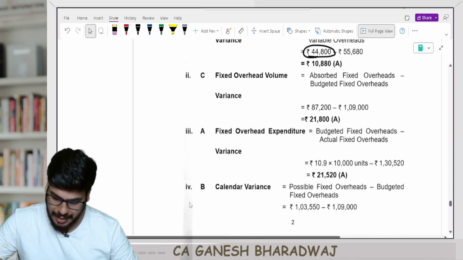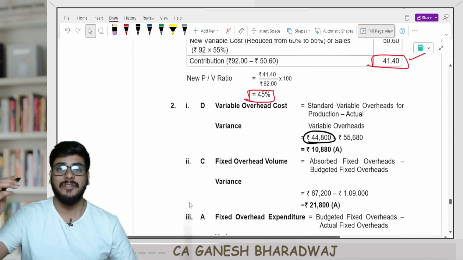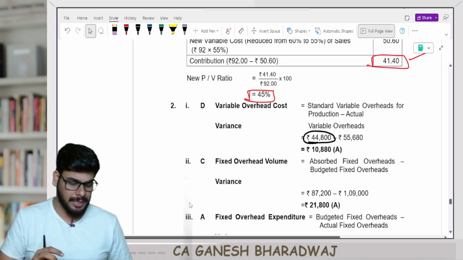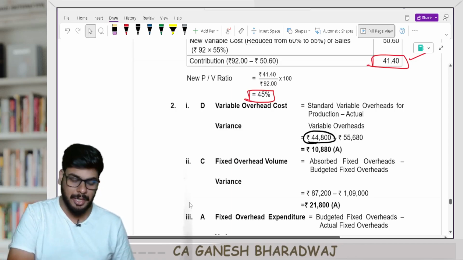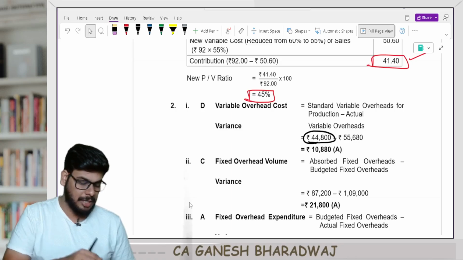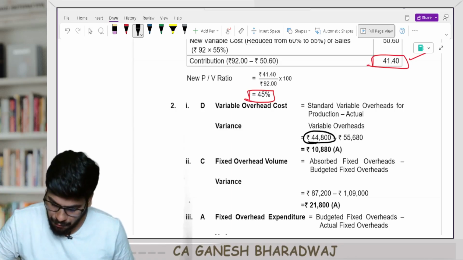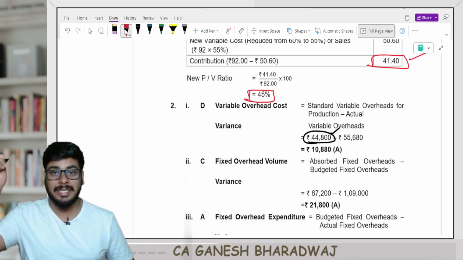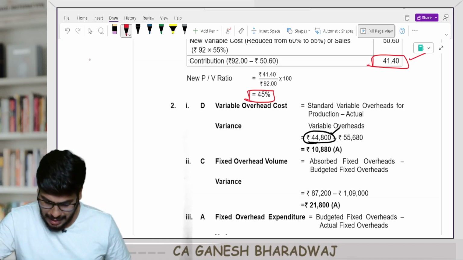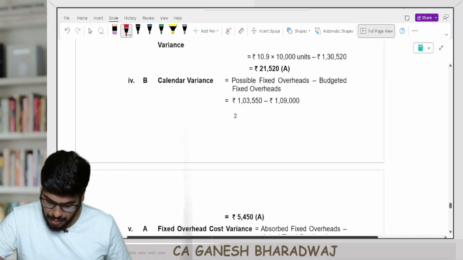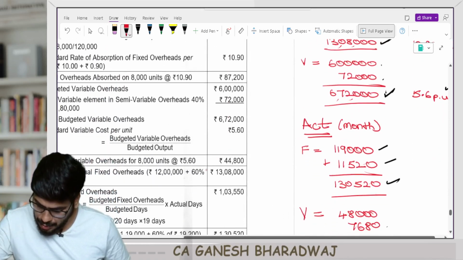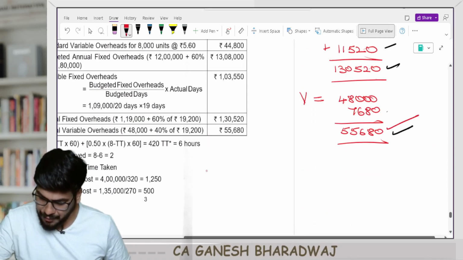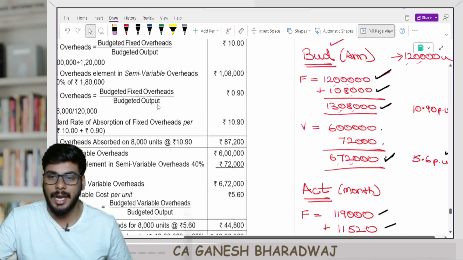So tell me, guys, variable overhead cost variance, how much is it? Standard variable overheads, how much is this? 5.6 per unit you are allowed to incur. You have actually produced 8,000 units, so it's going to be 44,800 is the standard variable overheads. What is the actual variable overheads incurred? 55,680. Are you clear with this?